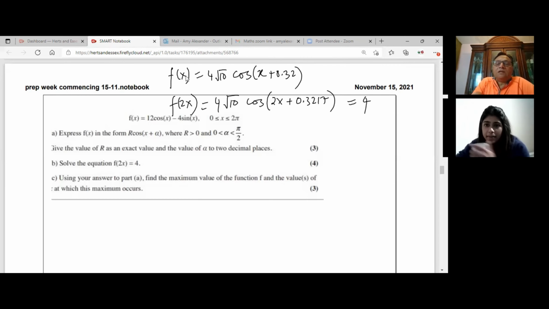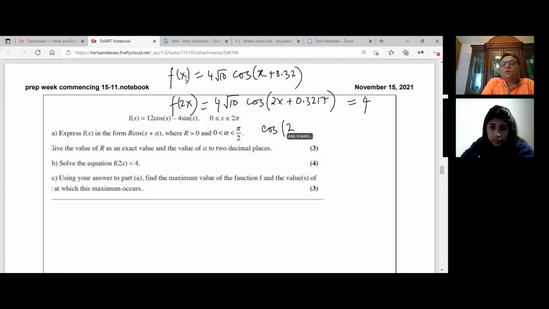So we have 4 square root 10 cos of 2x plus 0.3217 equals 4. Now you can divide. So you get cos of 2x plus 0.3217 equals 1 over square root 10, because the 4 and 4 cancel.